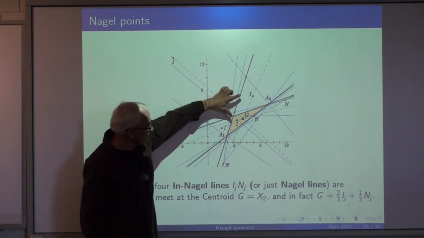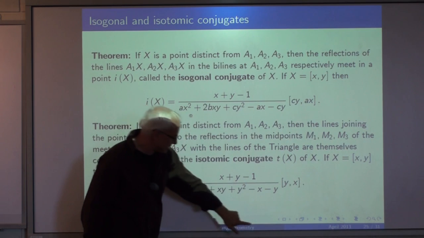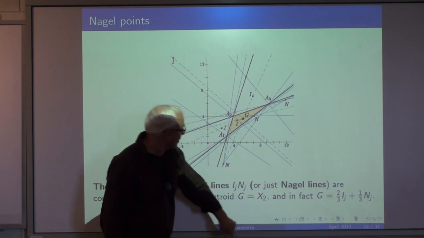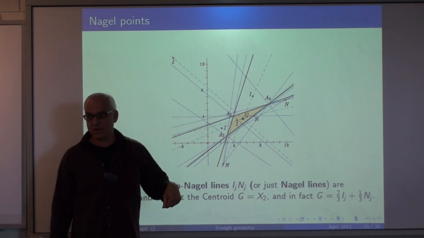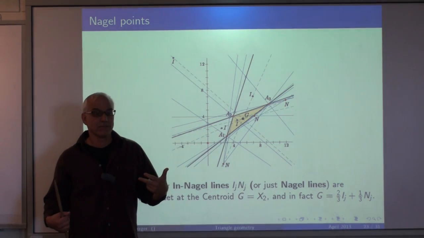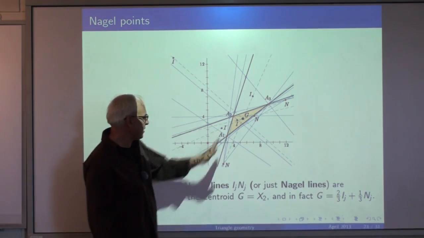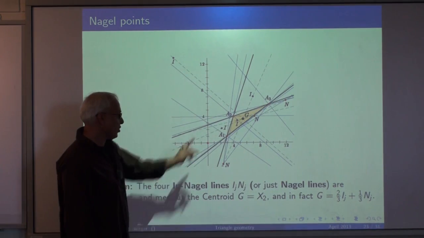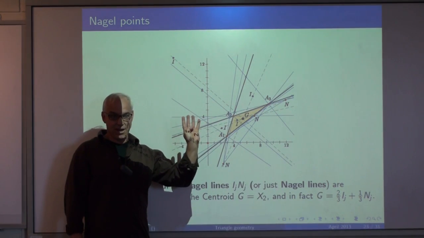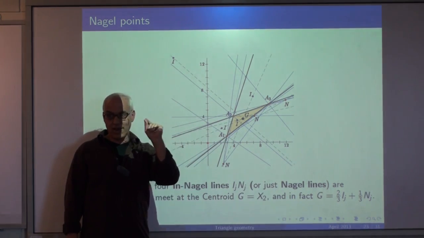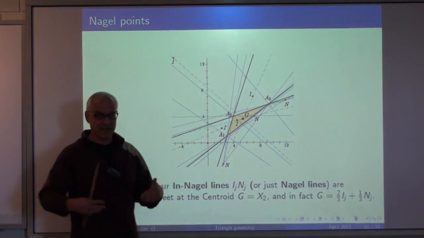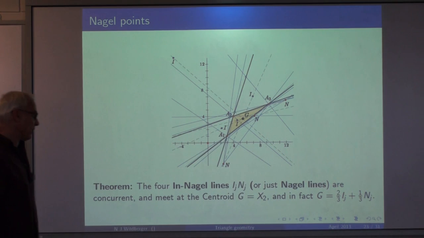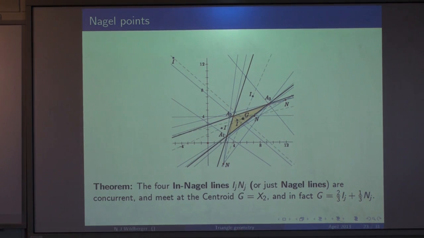And it turns out that this ratio, the ratio of Ig to Gn, is also 1 to 2, just as in the Euler line. Okay? So there's some kind of correspondence, but there's 4 of these Nagel lines, while there's actually really only 1 Euler line. The 4-fold symmetry applies to everything that you build up from the incenter.